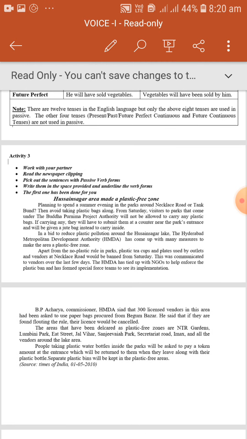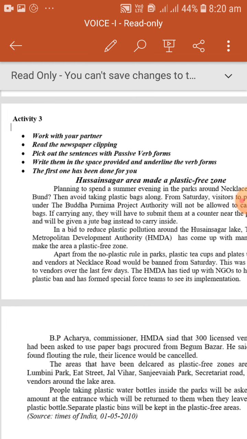So this is a bit like a story, not exactly a story. Work with your partner, read the newspaper clipping, pick out the sentences with passive verb forms, write them in the space provided and underline the verb forms. The first one has been done for you. Fine.